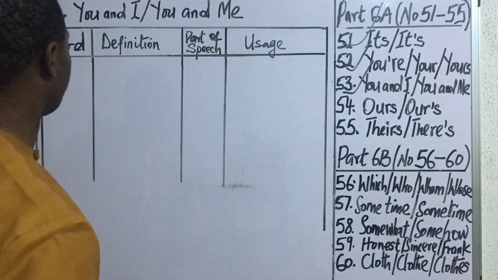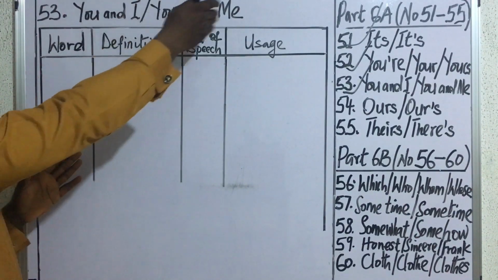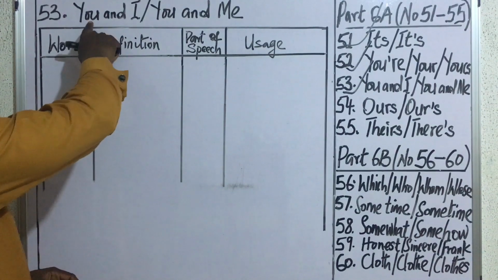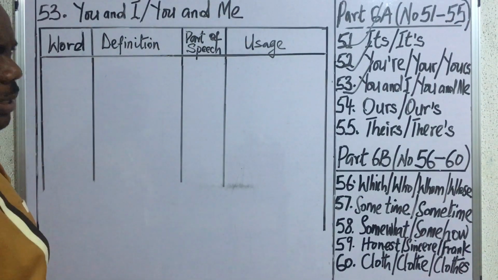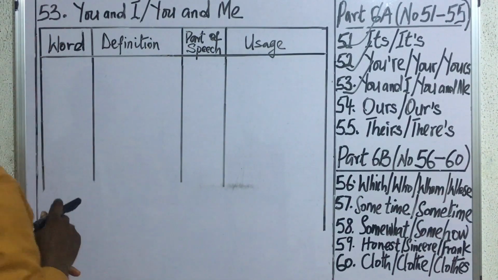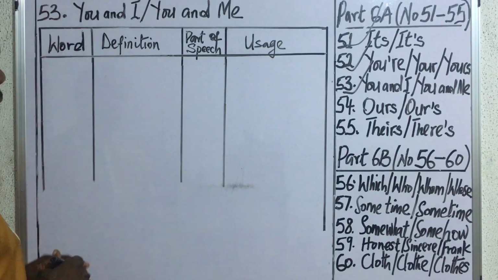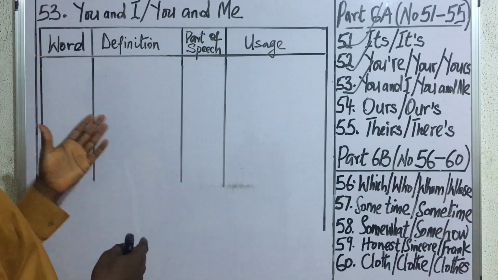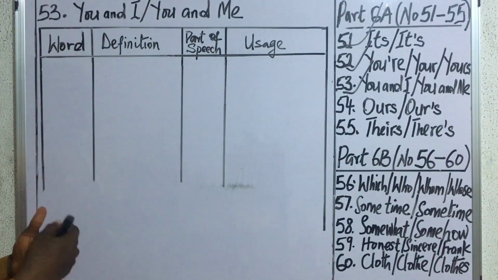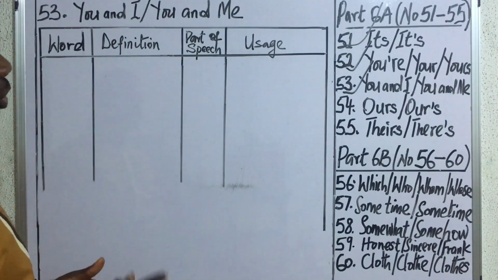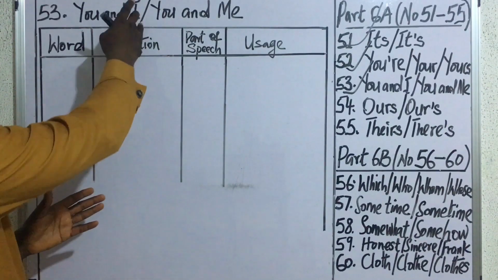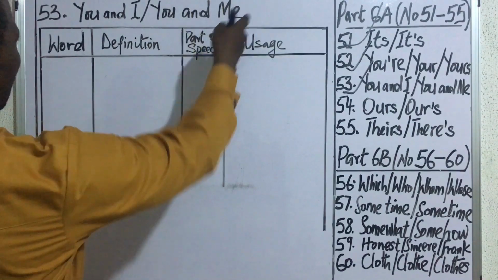Our next set of words include you and I/you and me. Now, these words are all pronouns, that is, talking about you, I, as well as me. And they are considerably easy to relate with. But students need to be very careful with the word you, because it can serve both as singular and as plural in expressions. Also, it can serve as subject and at the same time as object. It doesn't change its form. But the pronoun I will appear as I as subject and as me as what?